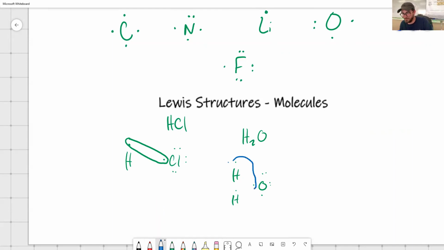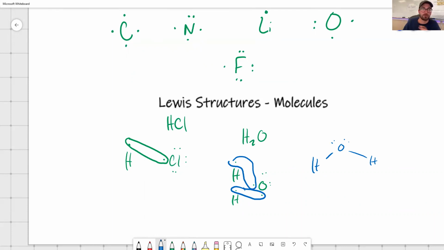These guys would share, and these guys would share. Because then hydrogen would be happy because it would have the 2 that it wants, and oxygen would be happy because by sharing with 2 hydrogens, you now have 8 for oxygen's valence. So that's why you see a water molecule written like that. You have the bond representing 2 electrons shared between atoms, and then you have these valence electrons written as lone pairs.